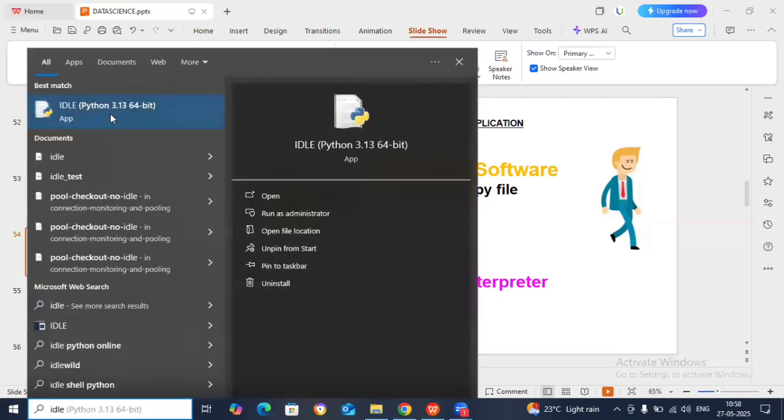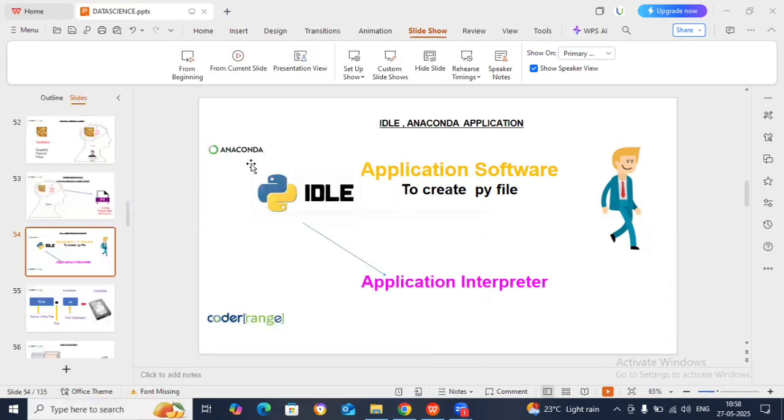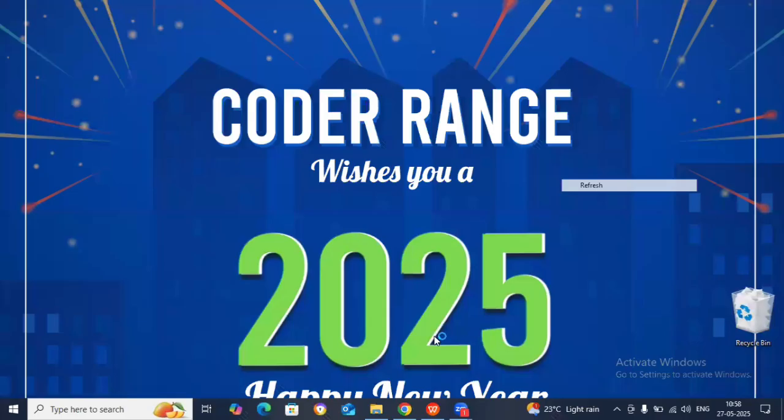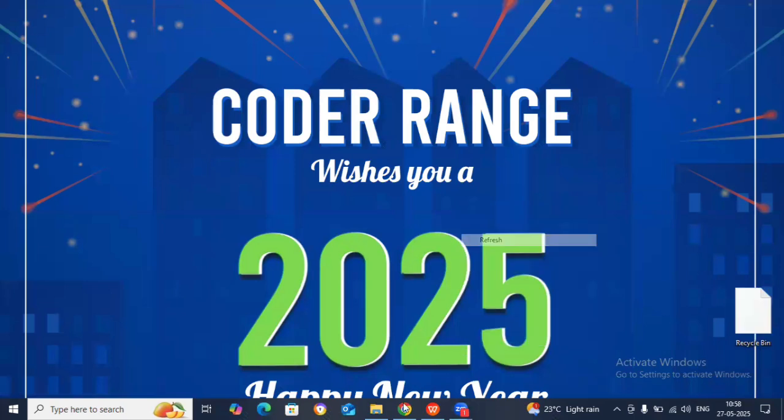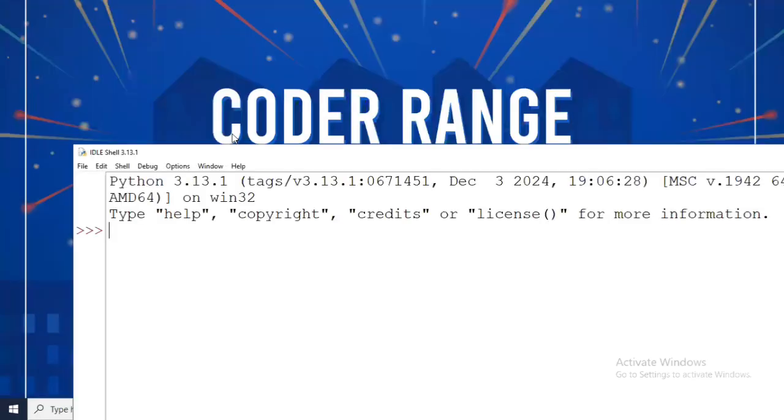Do you see there's an application called IDLE? Run as administrator. Okay, it got open now. Once it got open, see, it will open like this.